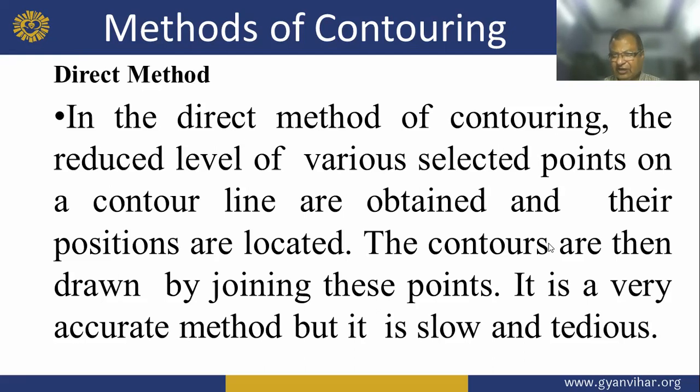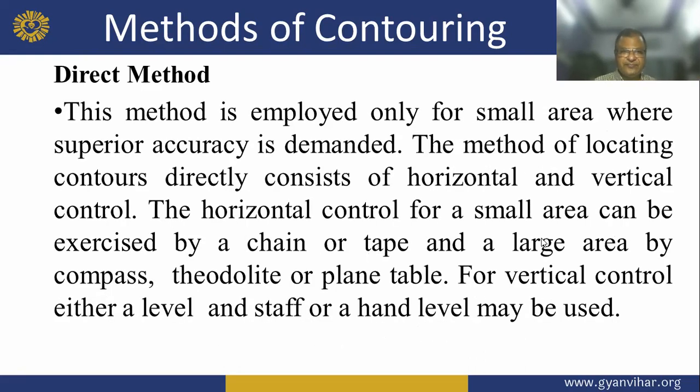In the direct method of contouring, the reduced levels of the various selected points on a contour line are obtained and their positions are located. The contours are then drawn by joining these points. It is a very accurate method, but slow and tedious. This method is employed only for small areas where superior accuracy is demanded.